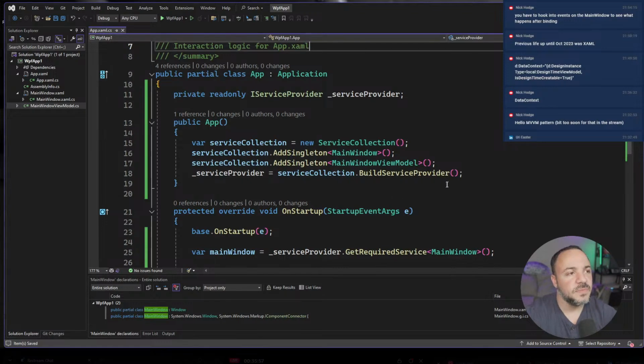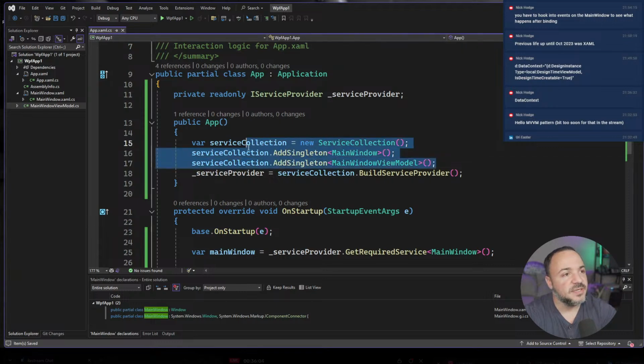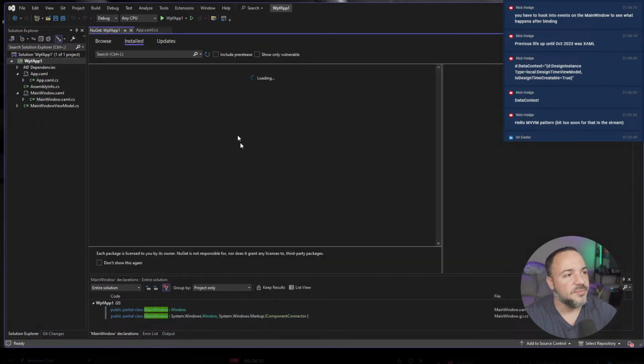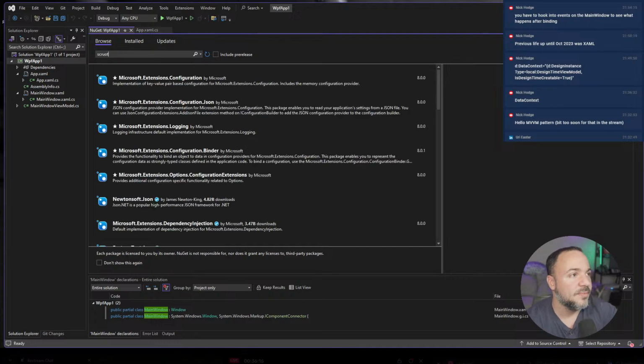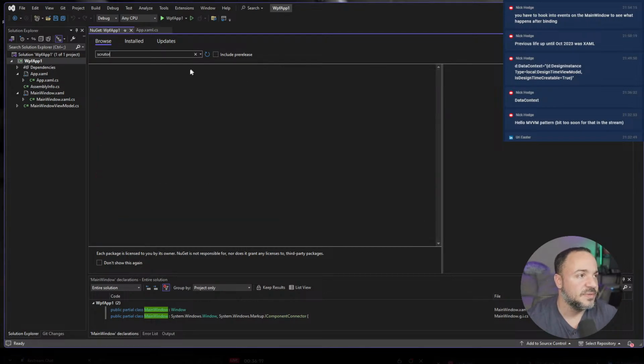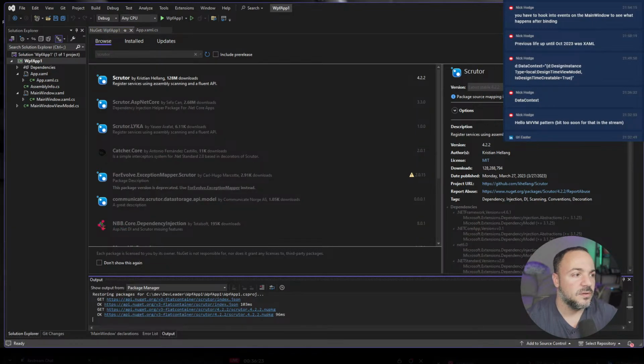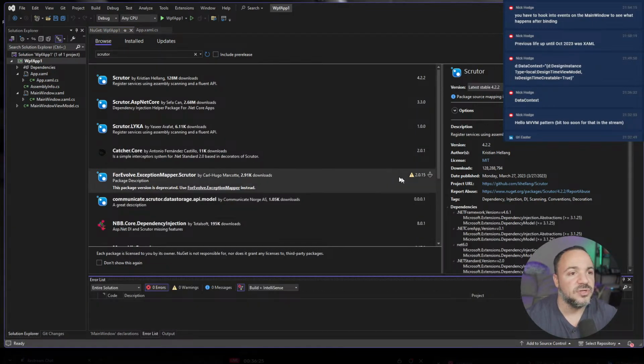Okay. So my goal that I want to explore has very little to do with WPF, actually. It has everything to do with using service collection and doing assembly scanning. So there is a NuGet package called Scrutor, I believe is how you pronounce it. And I haven't really used it much. I've written a couple blogs about it just on the usability, but it's been a little while. And this should allow you to do assembly scanning.